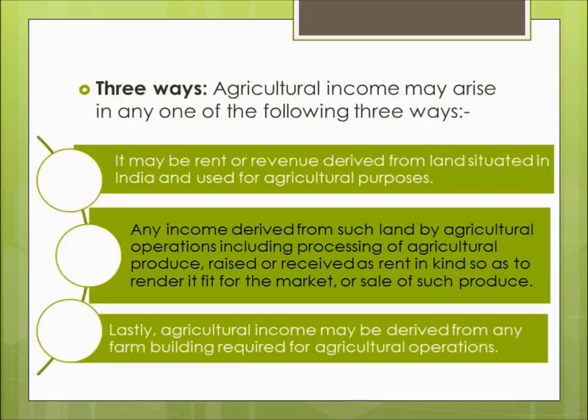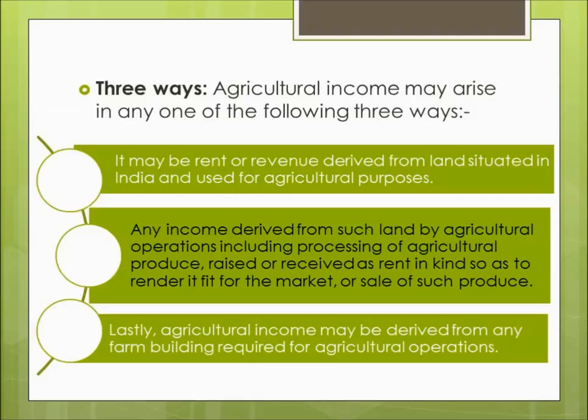What are the conditions? The farmhouse needs to be situated in the immediate vicinity of the agricultural land. It is occupied by the cultivator, that is the person carrying out agricultural operations on the agricultural land, or the receiver of rent, that is the person who has given the agricultural land on rent. So it is either occupied by the cultivator or the receiver of rent, then only the income will be exempted.